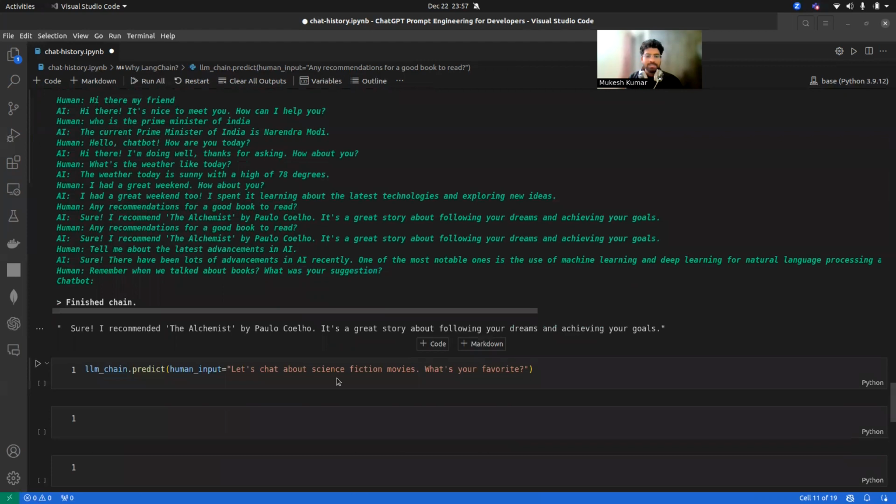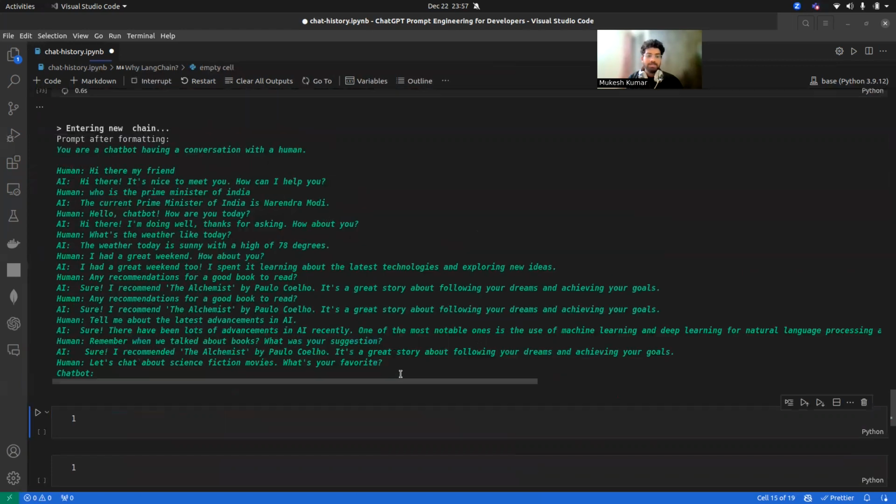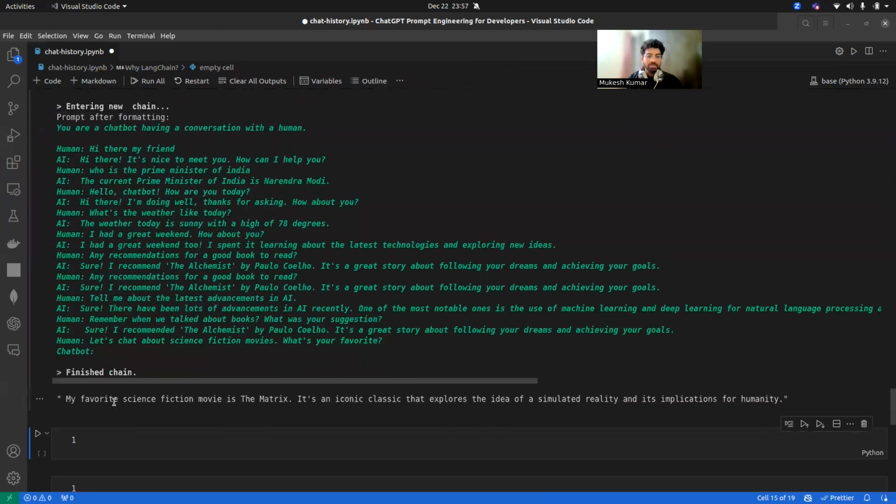Okay, now let's see. Let's chat about science fiction movies. What's your favorite? Let's see what's the response. My favorite science fiction movie is The Matrix. It's an iconic classic that explored the idea of a simulated reality and the implications for humanity. Right. So this is how, guys, the chatbot is working, and as you can see, it tries to keep all the previous chat history, right?